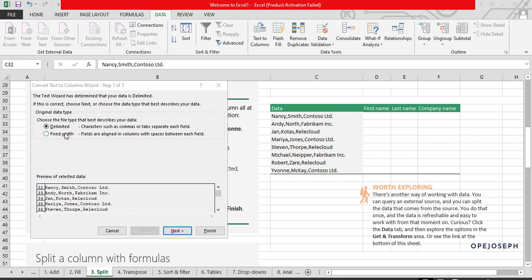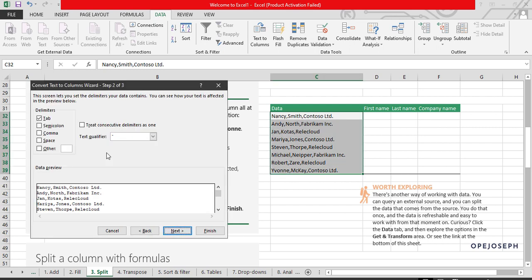Remember to select this radio button, Delimited. When you go to your Next button now, it's telling you what delimiter you want to use. Remember I told you about delimiters when we started. The delimiter separating this is obviously the comma. The comma is the delimiter separating Nancy from Smith, and Contoso is the one separating Andy Knott and Fabricant Inc. So I'm going to select comma.